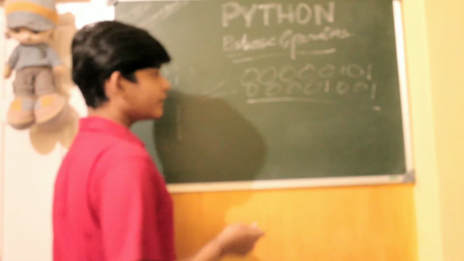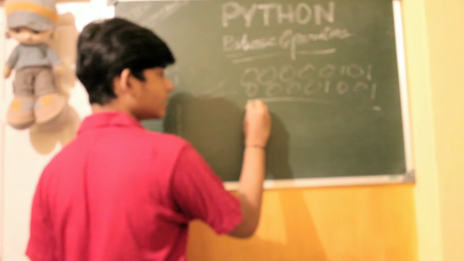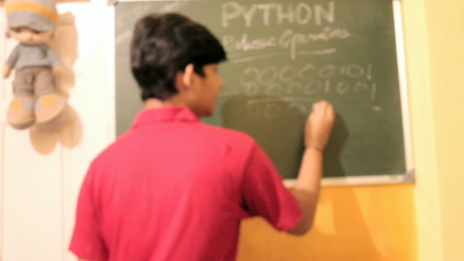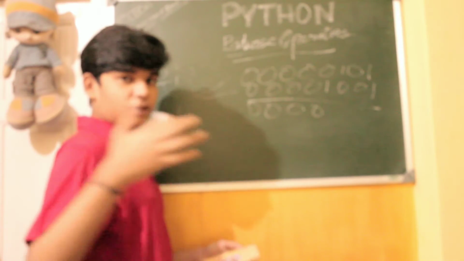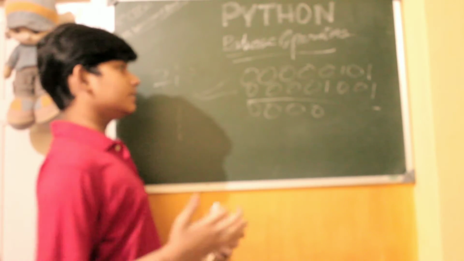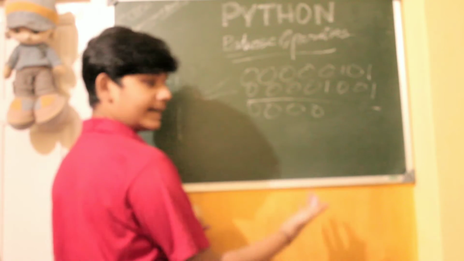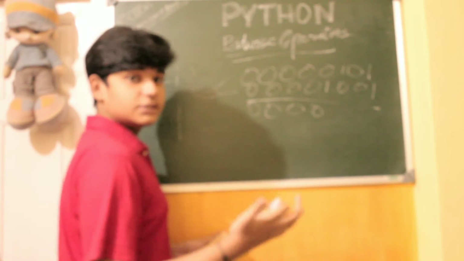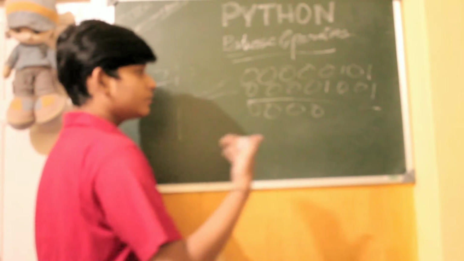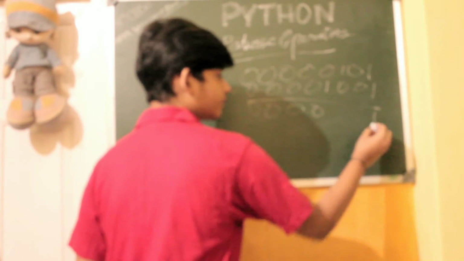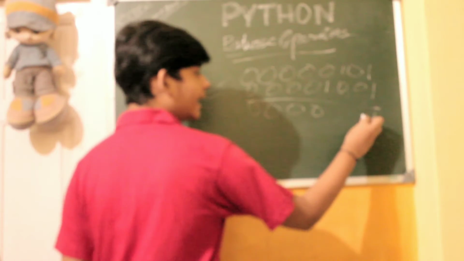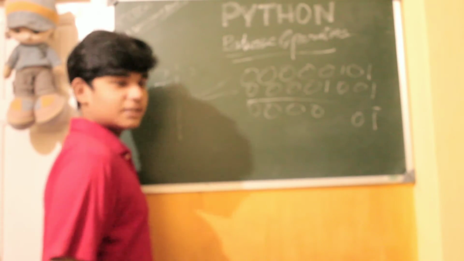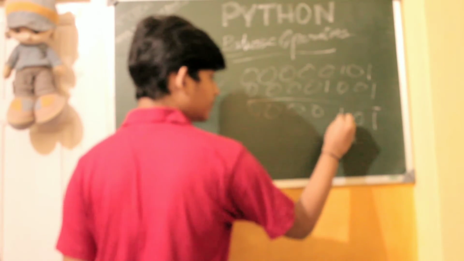In normal addition, when you get 0 plus 0, you get 0, right? But here, when you get 1 plus 1, in normal addition you get 2. But since this is binary, since it only consists of zeros and ones, it can't print 2. So it basically writes it as 1. So 1 plus 1 is equal to 1 in bitwise operators. And as the normal addition works, 0 plus 1 is 1, so it prints 1.